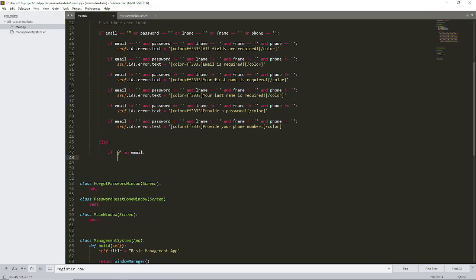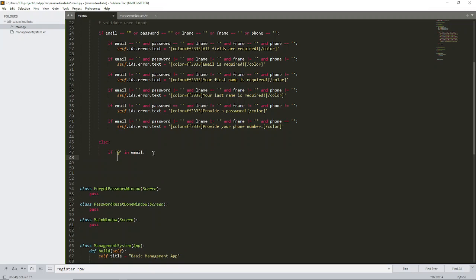You can see that I'm not doing any true validation of an email. I'm just checking to see if an at is in the email. That is why I call it basic. I'm just trying to keep it simple, but here we can do a proper validation of the email address to make sure the correct format of an email is typed.